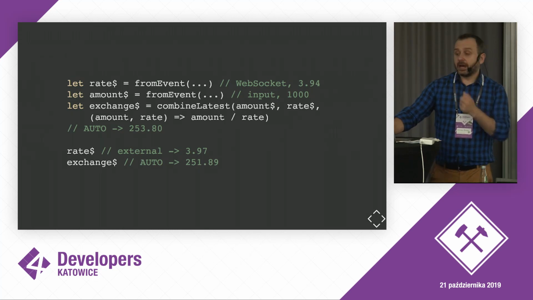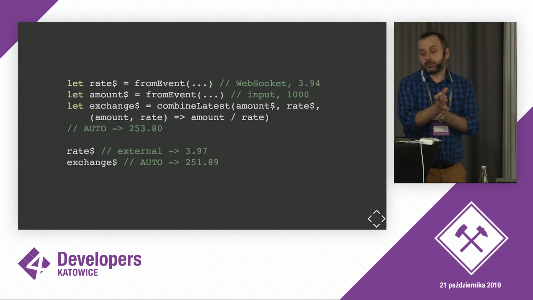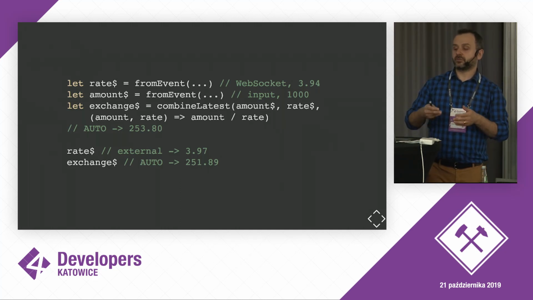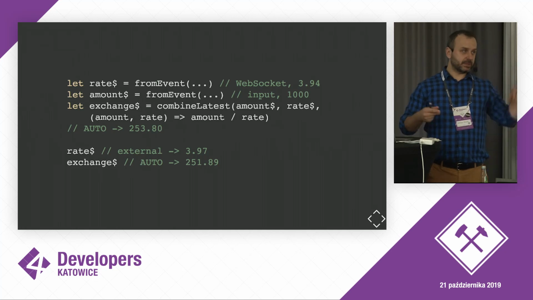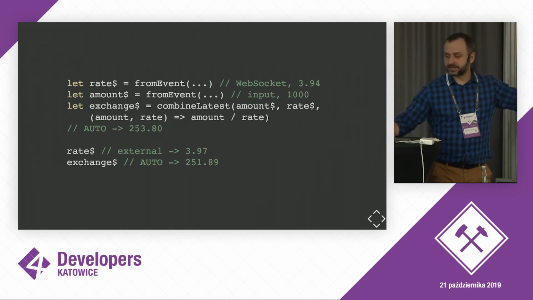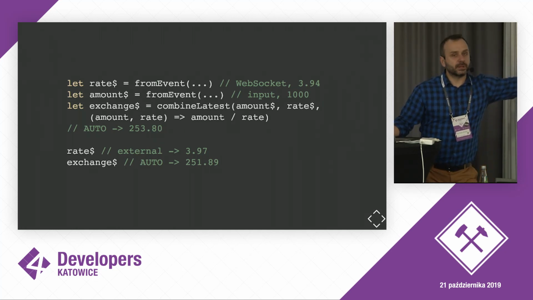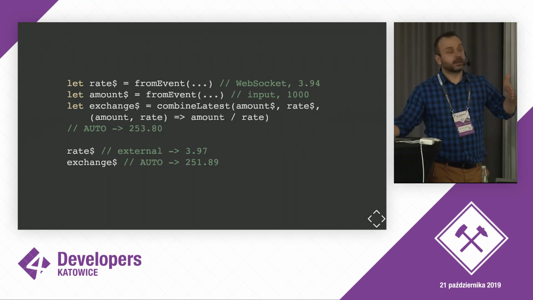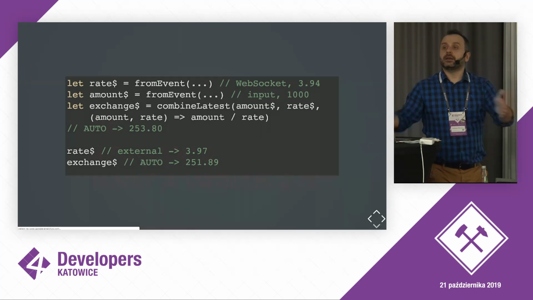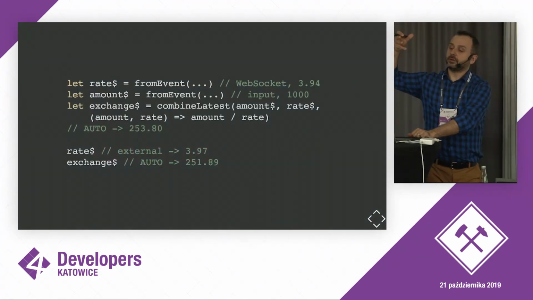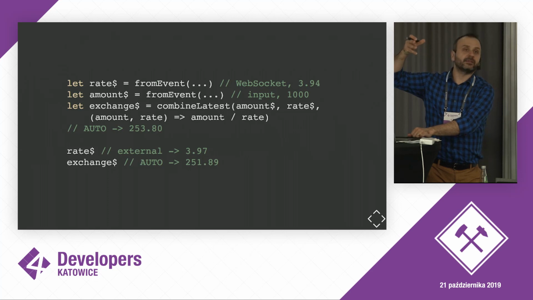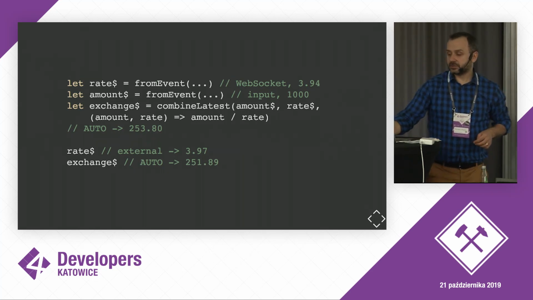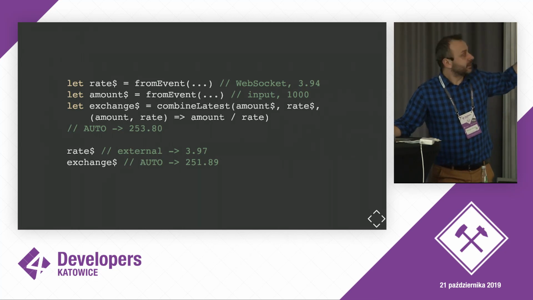So now let's look at how this would look in a real application. Let's say that the rate is an observable, a stream of events. Basically, we subscribe to a WebSocket or server-sent events. Anyway, some server would push the current rate into our application. The amount is how much of the local currency we have, and let's say that we control it over an input. Finally, the exchange is a combineLatest operator.